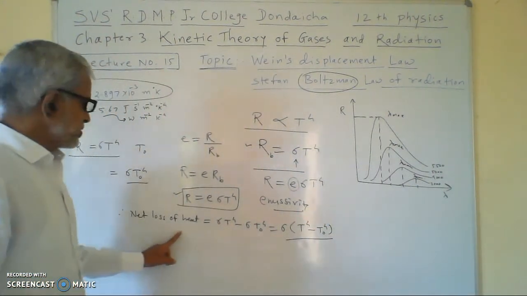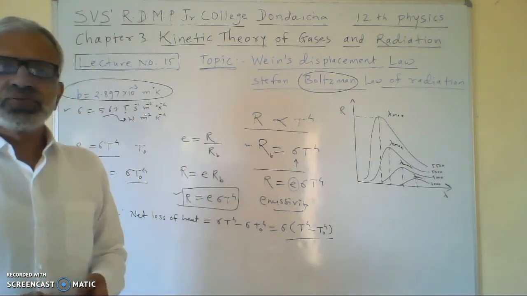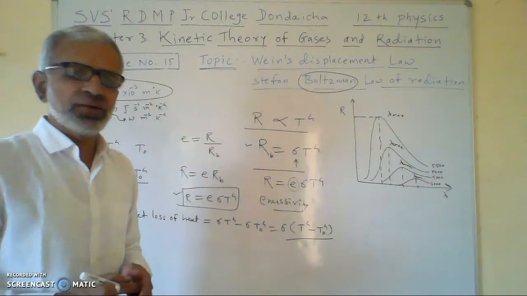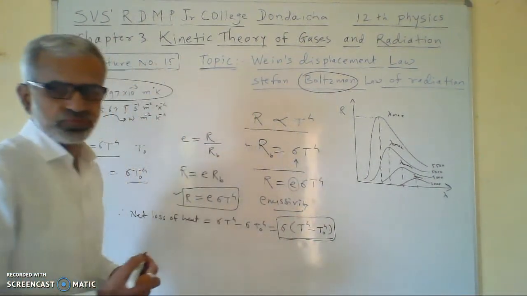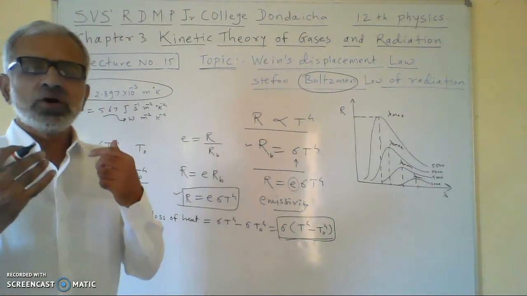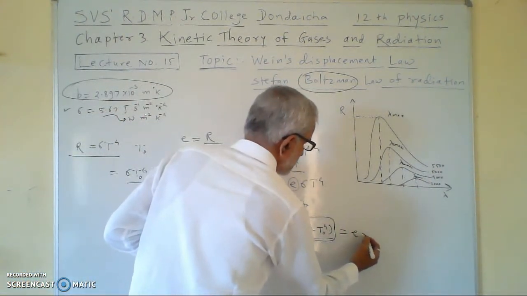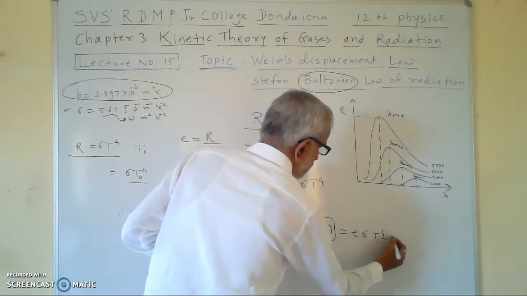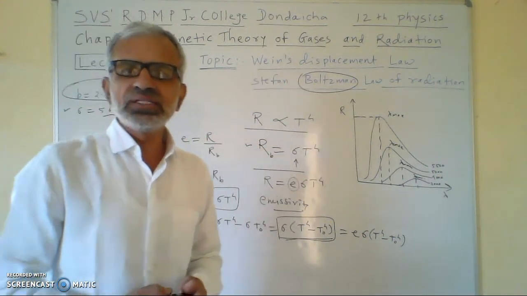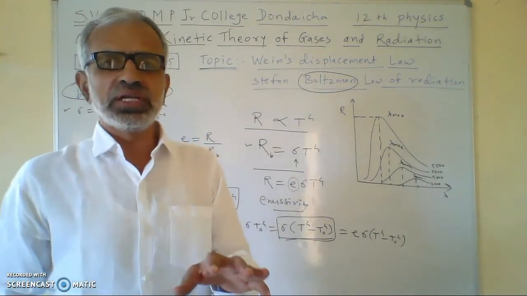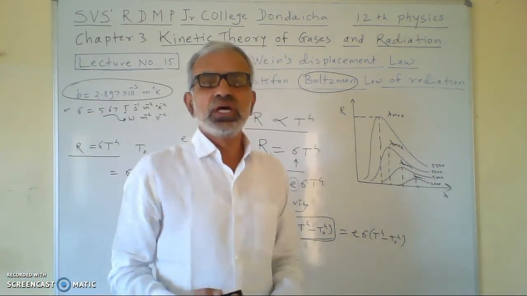So this is the net loss of heat by a perfectly black body when it is kept in the surrounding of temperature T0. If you take an ordinary body, then the net loss of heat will be e sigma into (T raised to 4 minus T0 raised to 4). That is, if it is an ordinary body, take small e into sigma into (T raised to 4 minus T0 raised to 4).